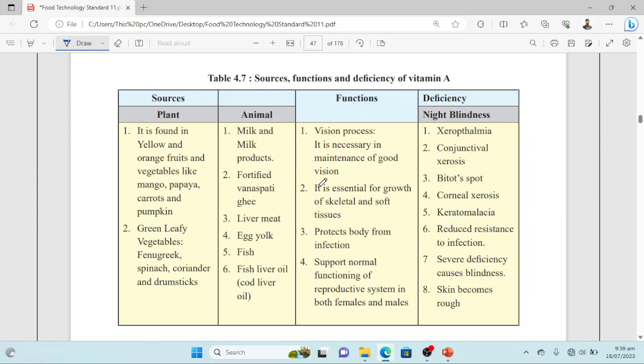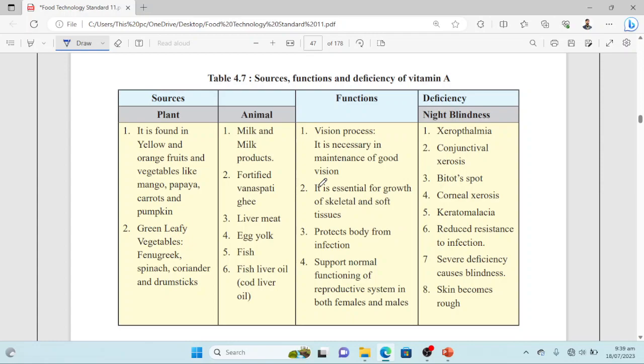So you can see here vitamins are very important. Like vitamin A, you can see all four functions are very critical. Any of them cannot be taken lightly or compromised, but they are very important. So they play a very important role in the body.